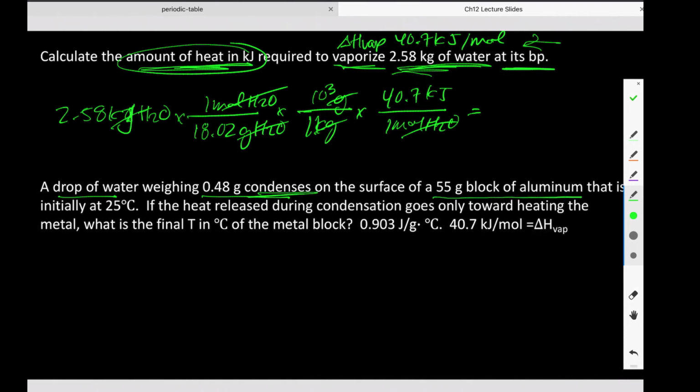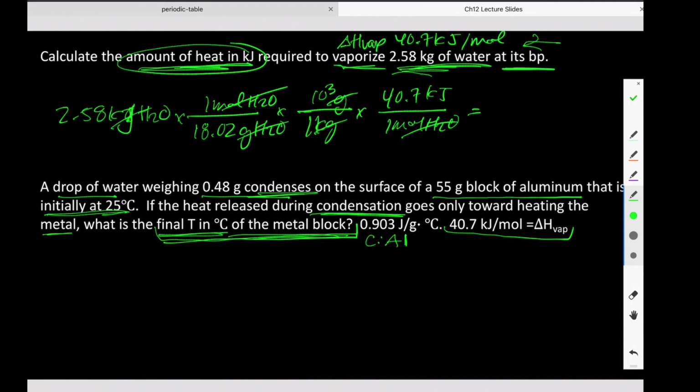All right. Next question says, a drop of water weighing this many grams condenses on the surface of a 55-gram block of aluminum that is initially at 25. If the heat released during condensation goes only toward heating the metal, what is the final T in degrees Celsius of the metal block? So I would like to know the final T of my metal block. Oh, by the way, this is the specific heat of my metal, and I know that this is the heat of vaporization of water, okay?